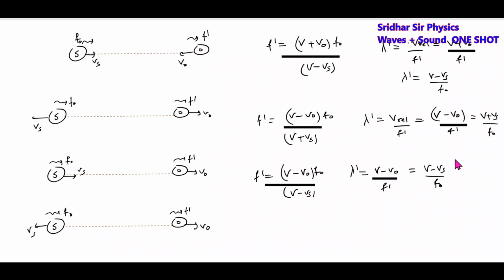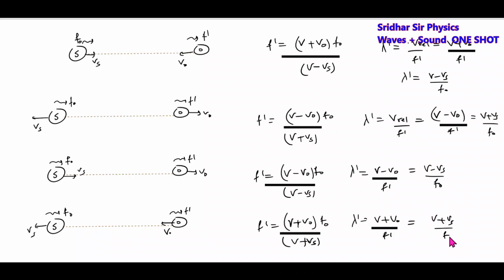This will be the wavelength. Similarly, f dash, for source moving away, and when the source will approach the observer, it is (v plus v naught) into f naught by (v plus vs). So lambda dash is equal to (v plus v naught) by f dash. Okay, like this we'll get the wavelength. Apparent wavelength, this is actual frequency, this is apparent frequency.